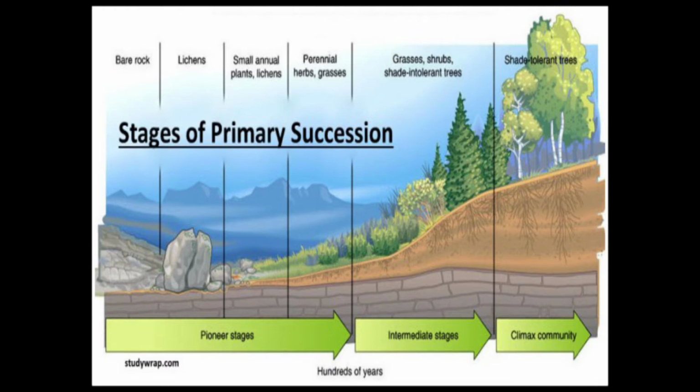Here is the diagram of primary succession. You can see here the rocks were present on the planet. Then they are broken down by microorganisms and it forms the soil. Then plant life started.